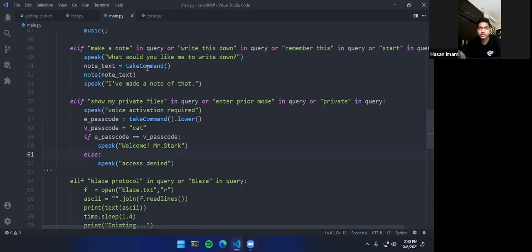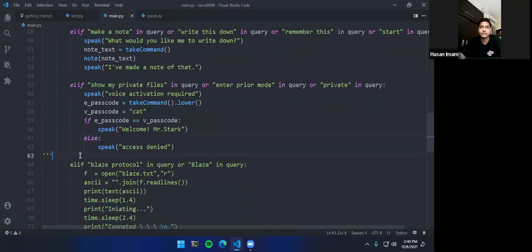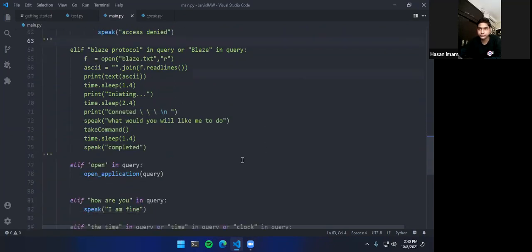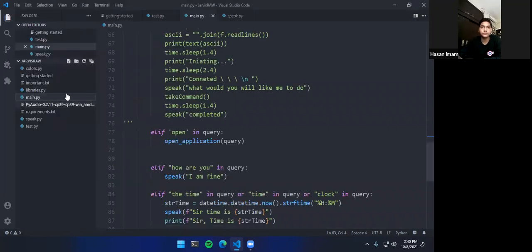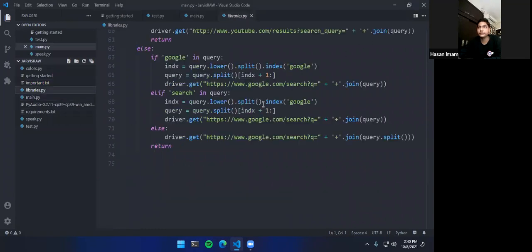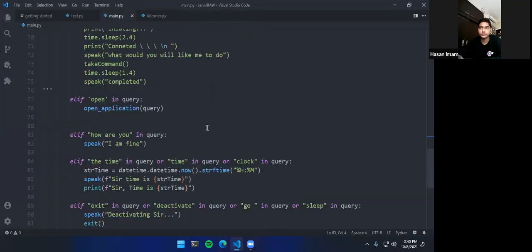So basically, these functions are based on imagination. You can just create any functions. You can just put elif and whatever query you have and whatever code you want to perform. Then we have the open function here, and open is a completely different function than what we have been using right now. We have a whole complete open library that I created here. So we will be coming back to it in a minute once we finish.